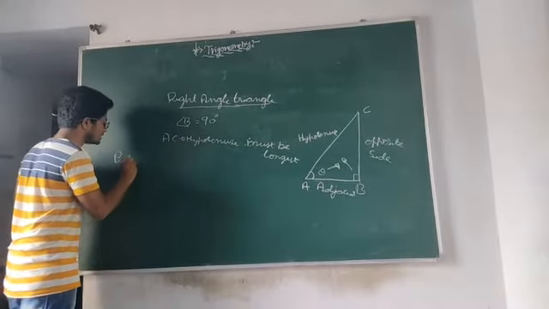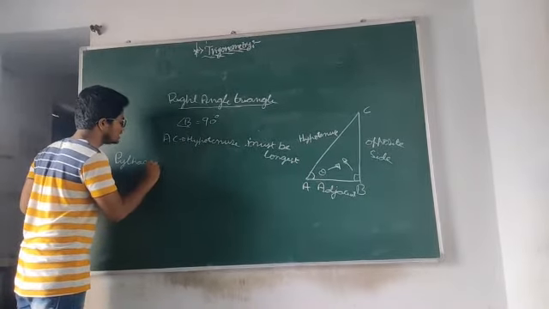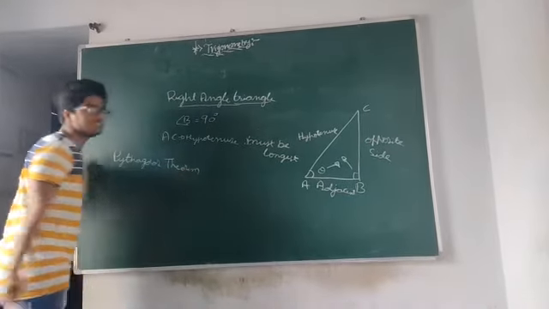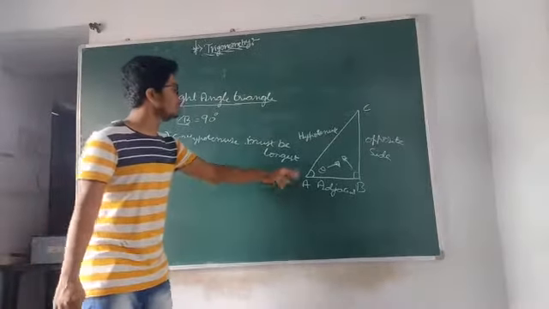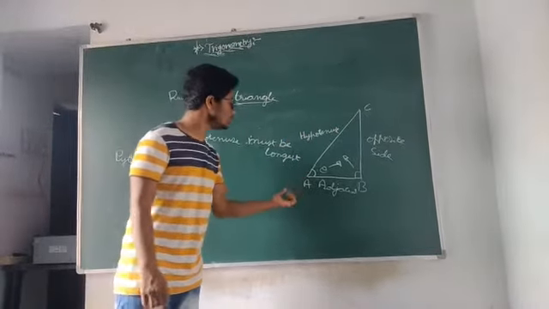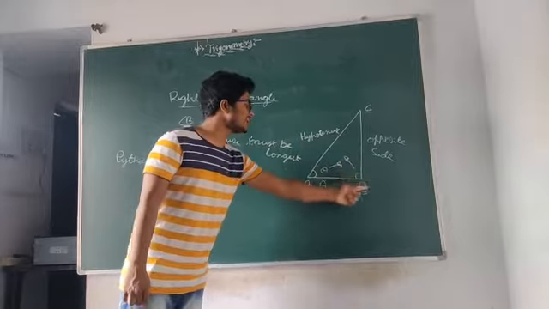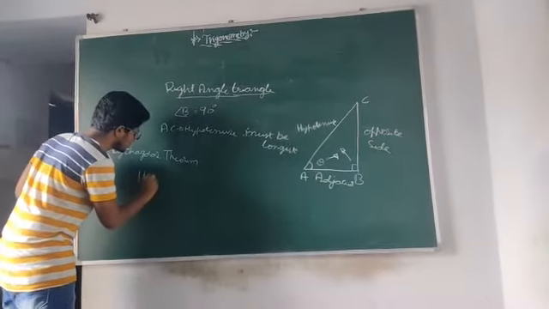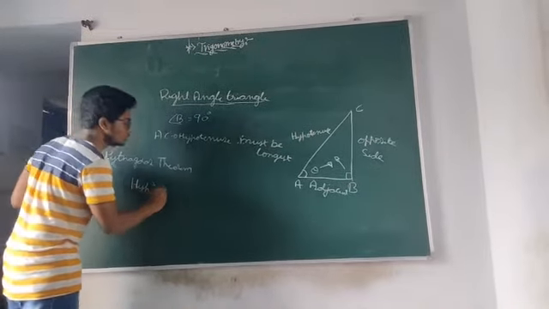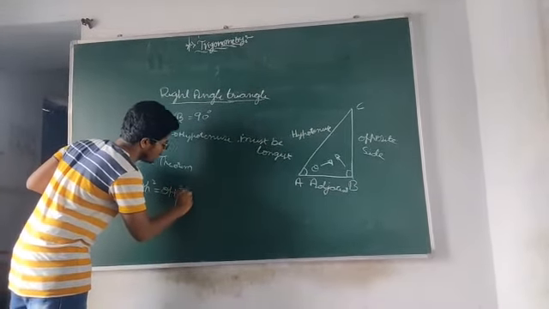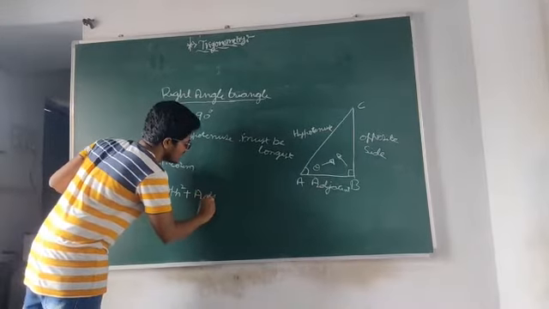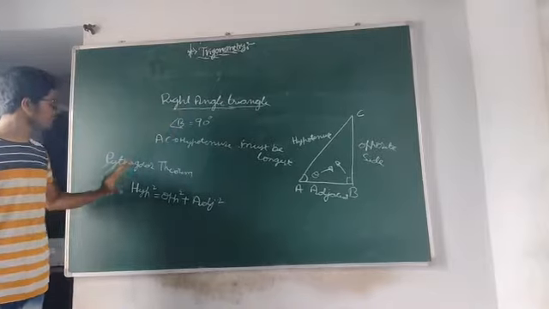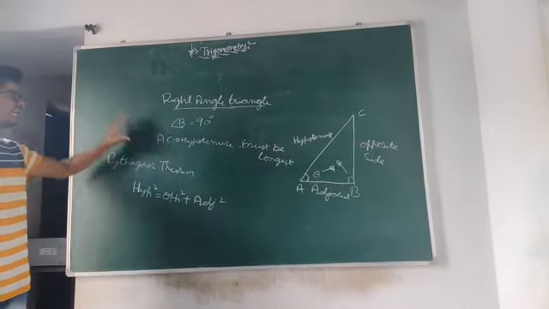So what is this Pythagoras theorem? Pythagoras theorem or Baudhayana theorem, we may call both. So what is this Pythagorean theorem? The Pythagorean theorem states that the hypotenuse square is equal to the sum of the opposite side square plus adjacent side square, that is, hypotenuse side square is equal to opposite side square plus adjacent side square. This is one of the beautiful theorems in a right angle triangle. It is one of the properties that a right angle triangle must satisfy.